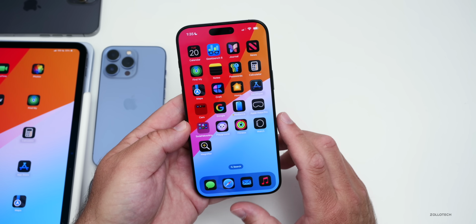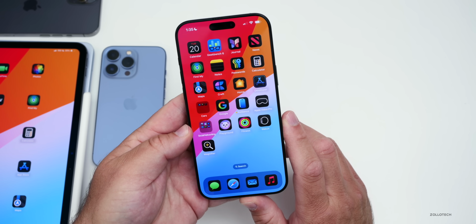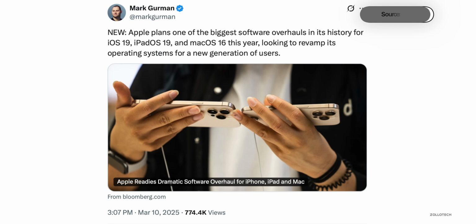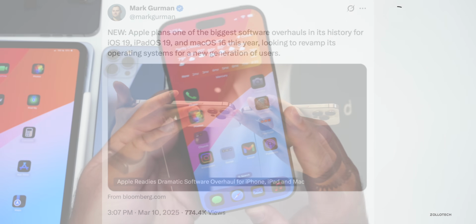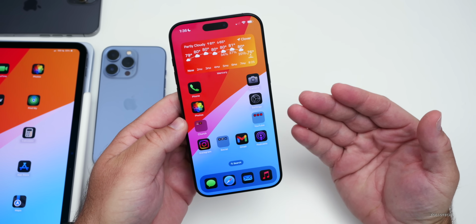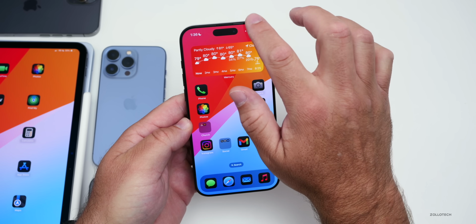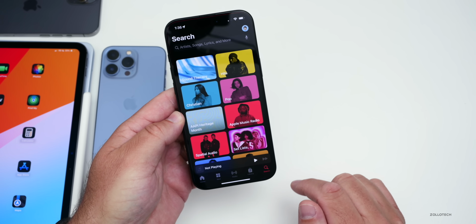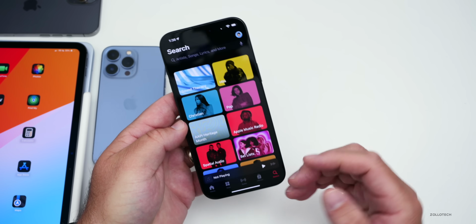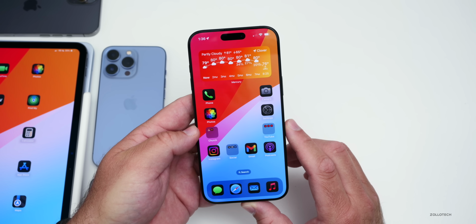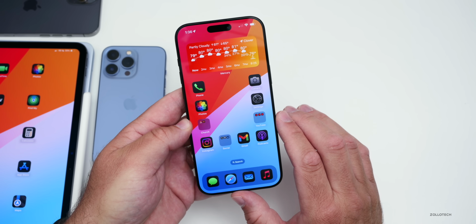But the biggest thing this year is iOS 19 is supposedly going to be the biggest redesign since iOS 7. This is according to Mark Gurman, and this was supposed to happen last year, but Apple was caught up with Apple Intelligence. Now we should get something that's a little bit closer to visionOS in design, and it will be a different way of using the iPhone than we're used to, according to Mark Gurman. Maybe we'll see a full change from the control center to interactions with everything from music, hovering bars here, different looks, maybe round icons. We've heard a lot of different things, but we don't have a 100% idea of what it's going to look like just yet.